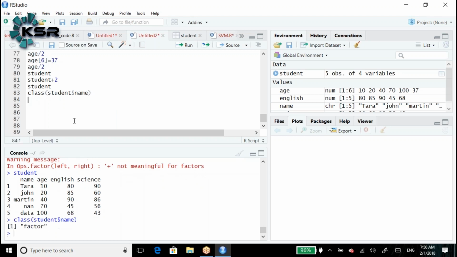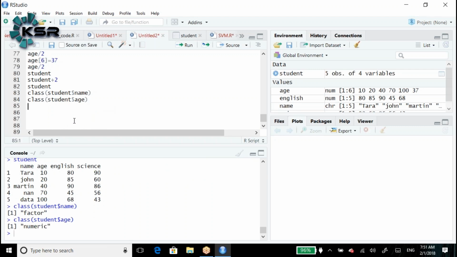Name means it will give the factor value. Factor because we have 5 levels, right? Factor or character, both are the same only. Class of student dollar age. That is numeric.